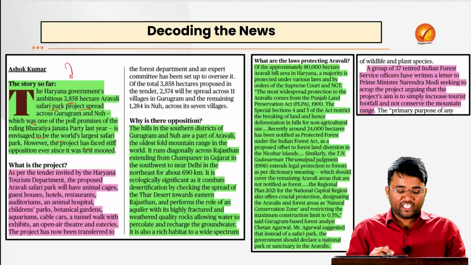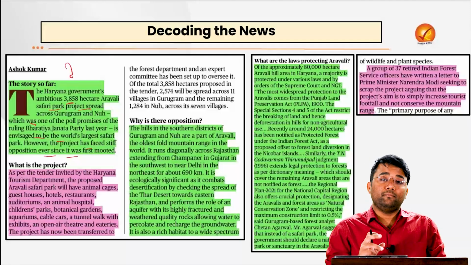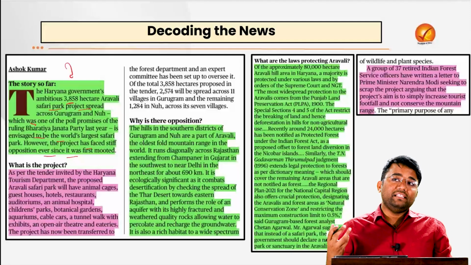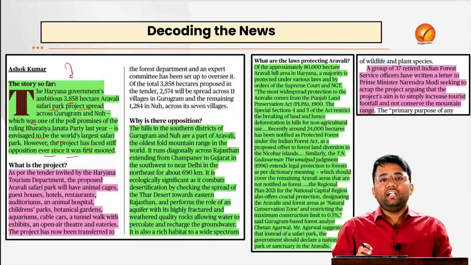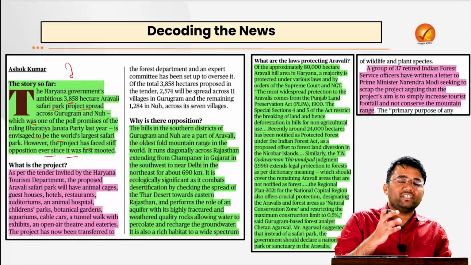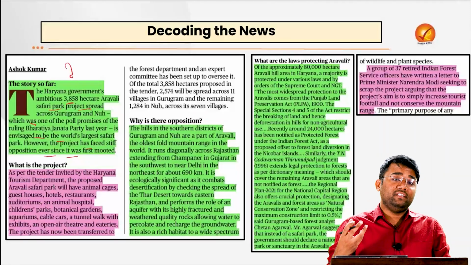However, the project has faced stiff opposition ever since it was first mooted, because some people feel that it will disturb the ecology of the Aravalis, and when more and more tourists come, they will deface the Aravalis.